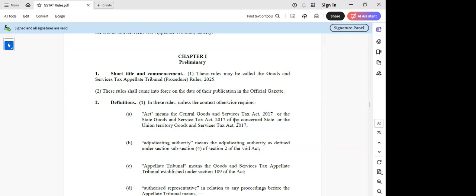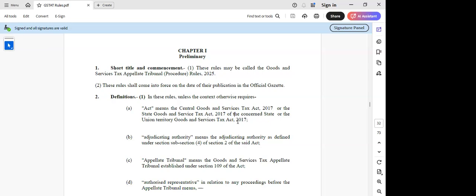Because most of the provisions are a part of the CGST Act and are adopted by the IGST Act. So maybe that could be one of the reasons, in my view. Unless the context otherwise requires, act means, so in case of place of provision, the context would move to the IGST Act and something like that.